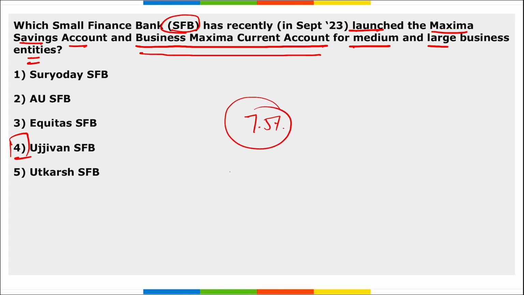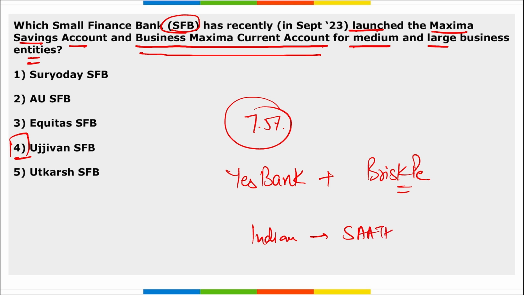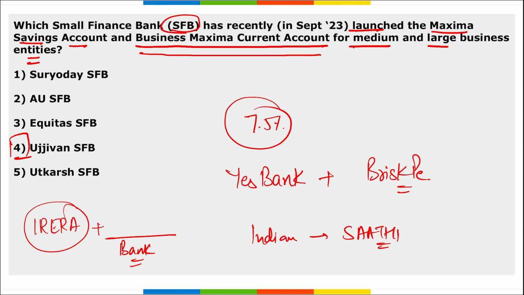Then next, remember, in order to provide seamless cross-border payment, Yes Bank has partnered with which organization? It is Brisk Pay, right? Apart from this, remember, Indian Bank, we just saw they launched which platform? Sathi. Then apart from this, IREDA, they signed an MOU with which bank, in order to promote renewable energy adoption? It is Bank of Maharashtra, right?